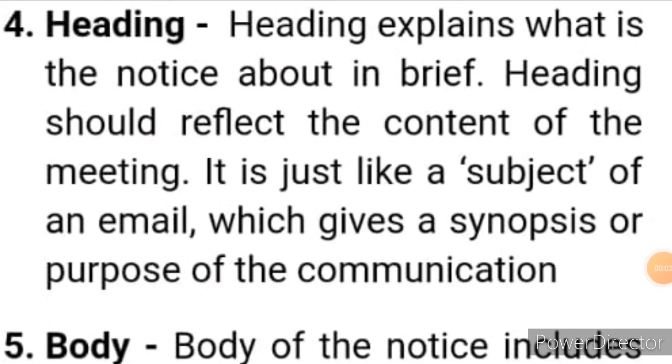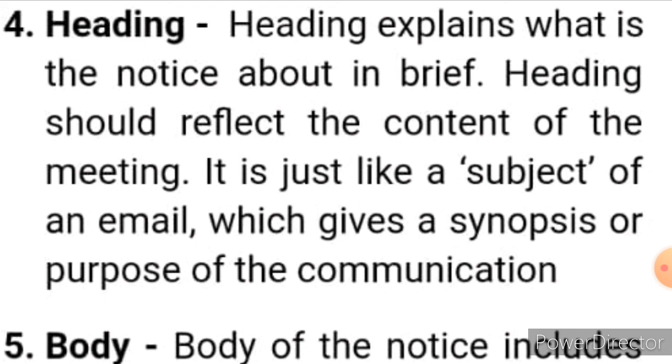The next one is the heading. Heading explains what the notice is about in brief. Heading should reflect the content of the meeting. It is just like the subject of an email, which gives a synopsis or purpose of the communication. So listen children, here the heading is very important. The heading gives the explanation about the notice in a brief way.